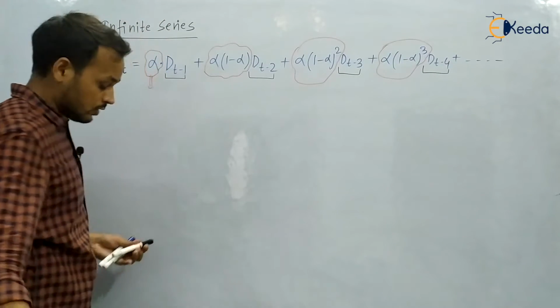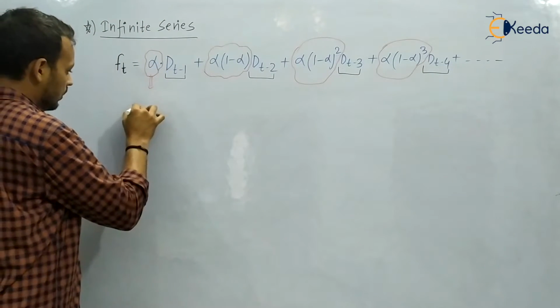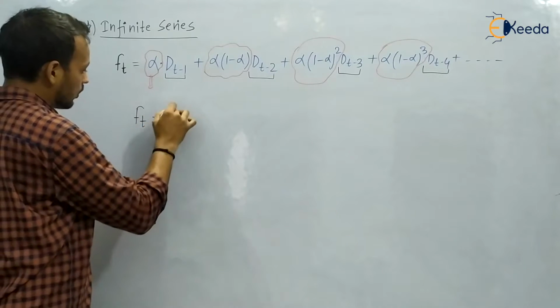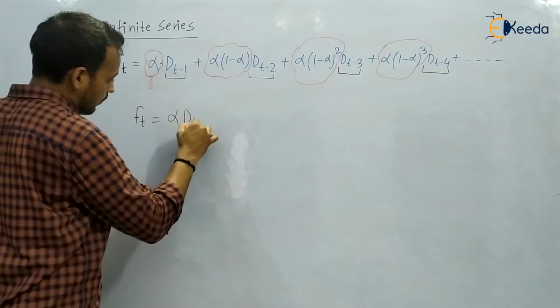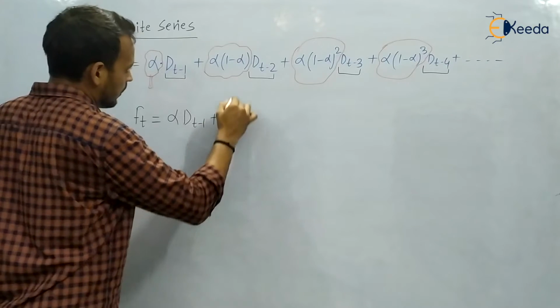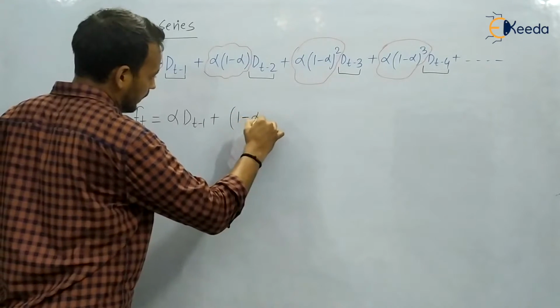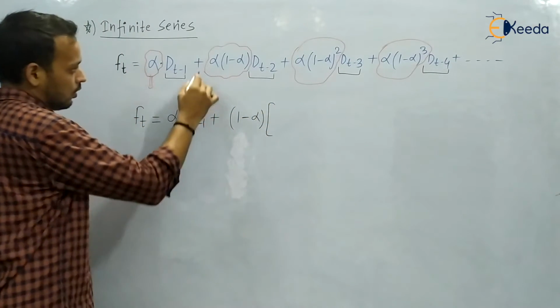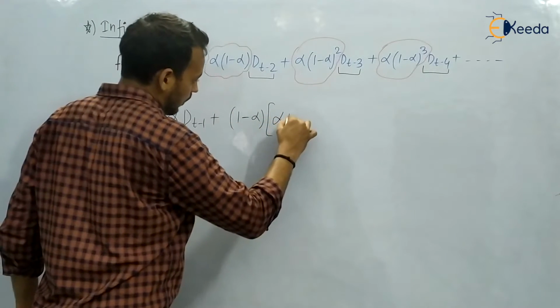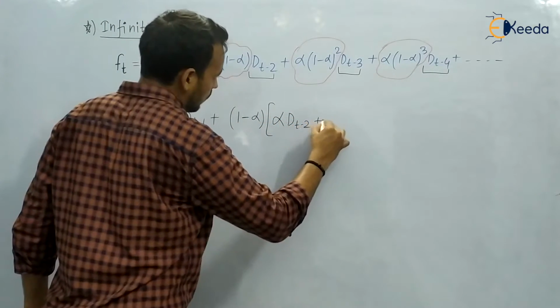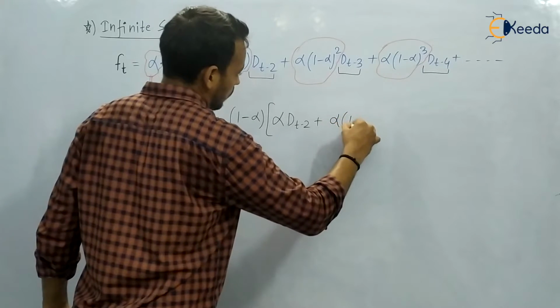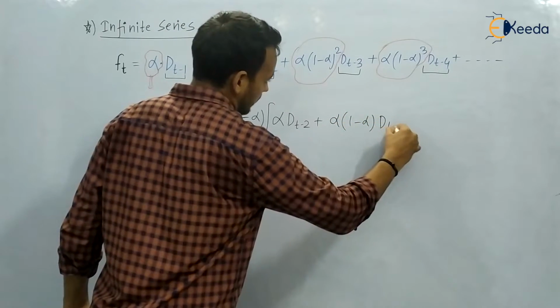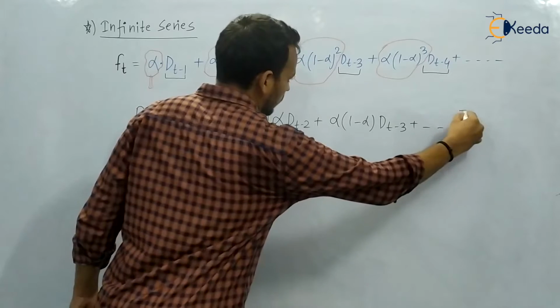So I'm going to take a special case. Just look here, ft. What you are going to do: it is alpha dt minus 1 plus, take 1 minus alpha common. So what you are left with is alpha dt minus 2 plus alpha into 1 minus alpha dt minus 3, and so on up to infinity.